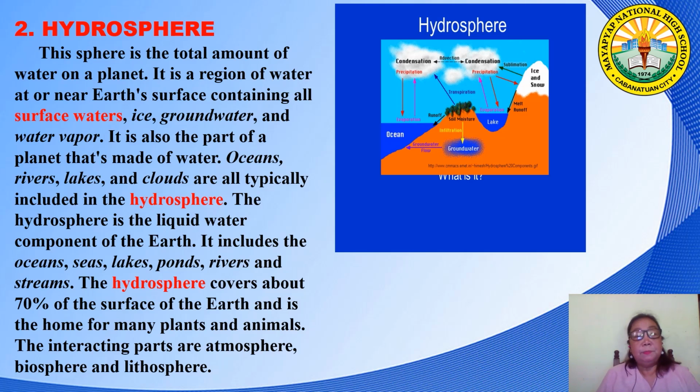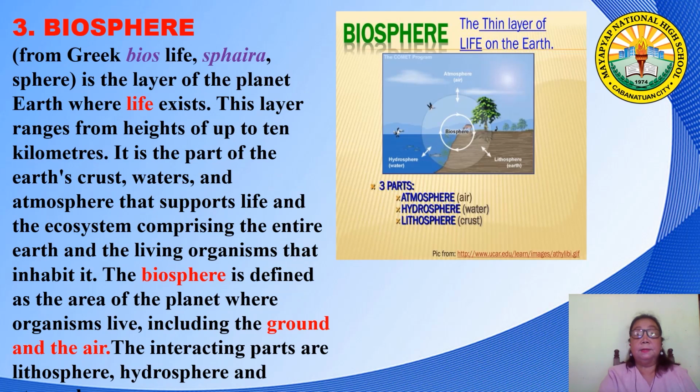The hydrosphere is the liquid water component of the Earth. It includes the oceans, the seas, the lakes, the ponds, the rivers, and streams. And also, the hydrosphere covers 70% of the surface of the Earth, and it is the home for many plants and animals. The interacting parts of the hydrosphere are the biosphere and the lithosphere.